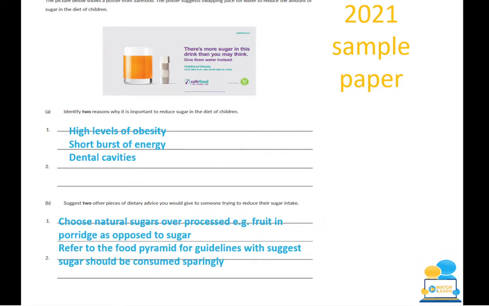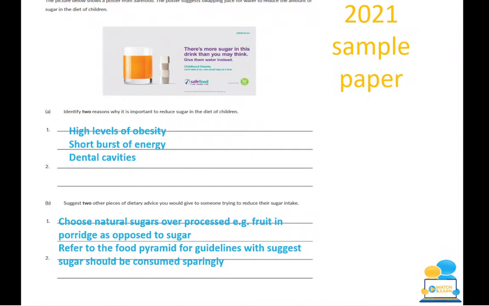So the next one is part B. We're looking at suggesting 2 other pieces of dietary advice you would give to someone trying to reduce their sugar intake. So we're looking at dietary advice. You're thinking back to potentially what you would do if you were this person. So here's some sample answers.